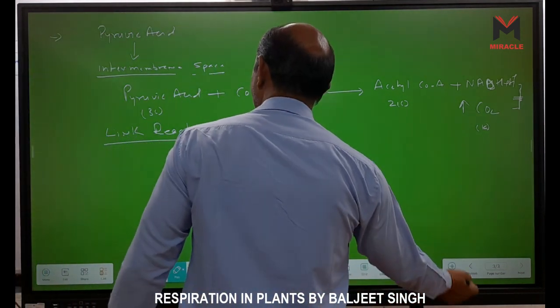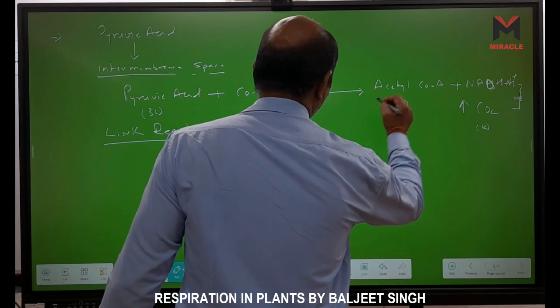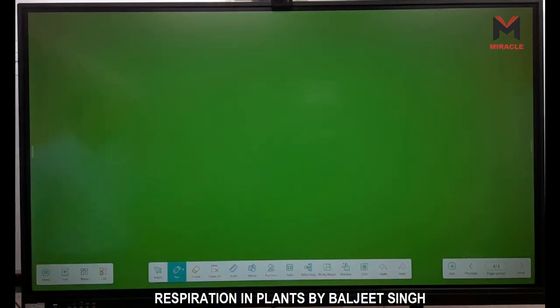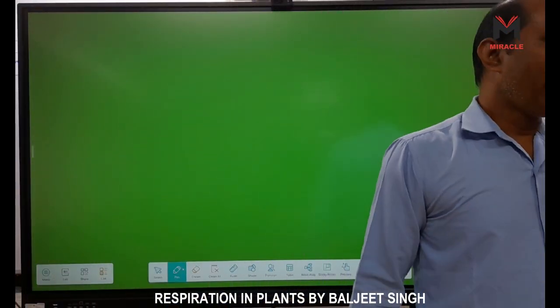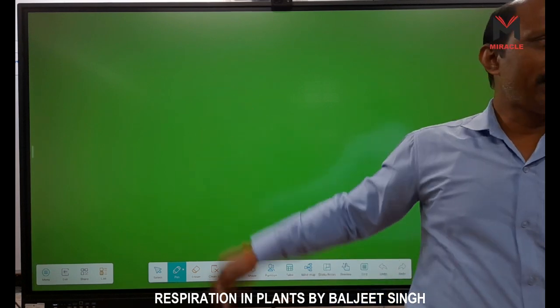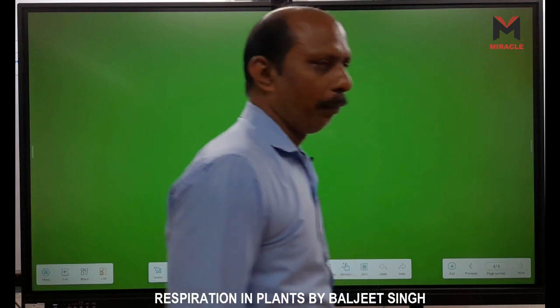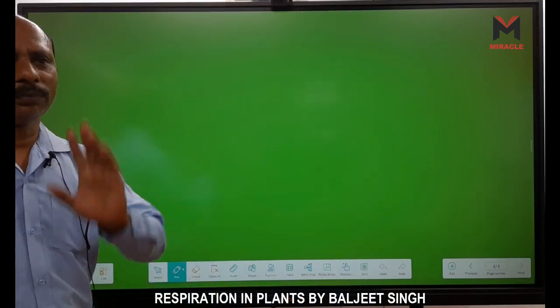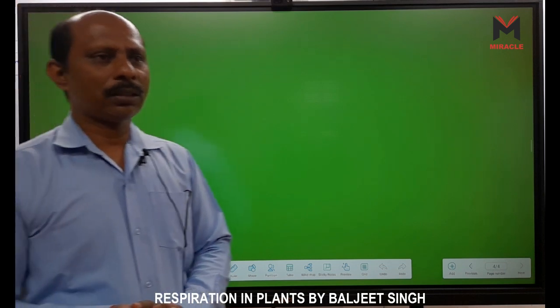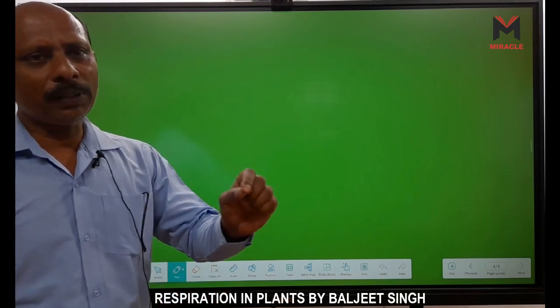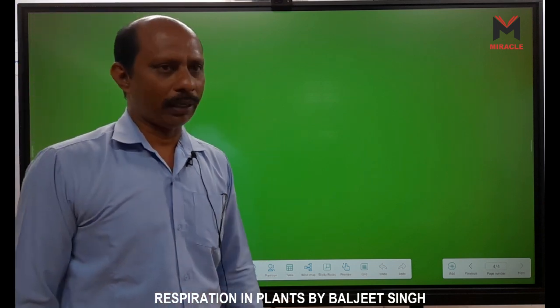Now, after this link reaction, this acetyl-CoA enzyme is captured by the extrinsic protein, and this extrinsic protein transports acetyl-CoA enzyme into the matrix, and in the matrix all the respiratory enzymes are present except one. Which one? Succinic dehydrogenase, right? And this enzyme is present only in the inner membrane of mitochondria.